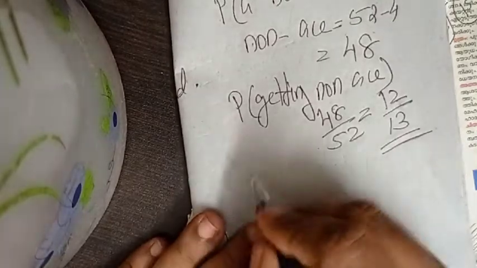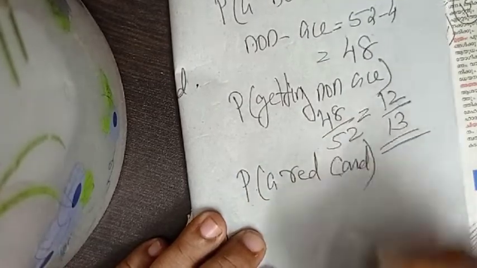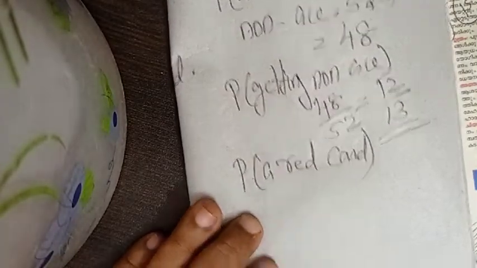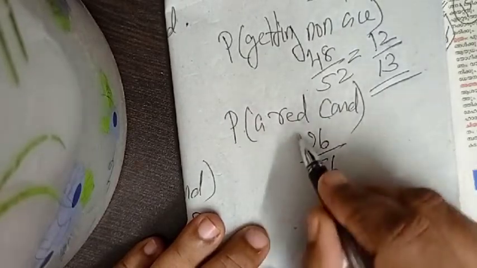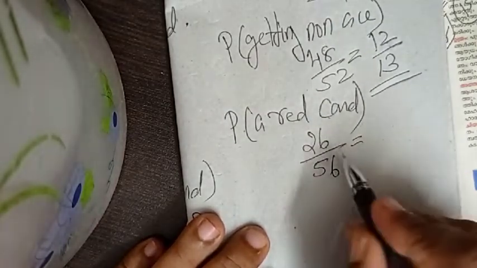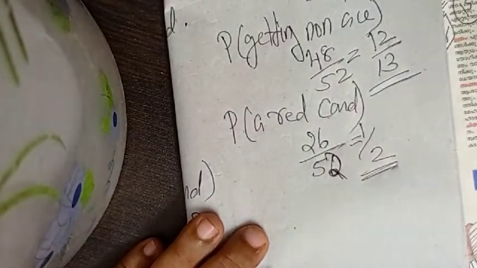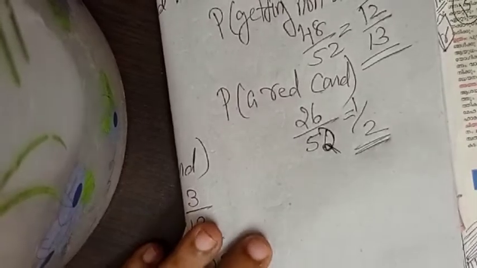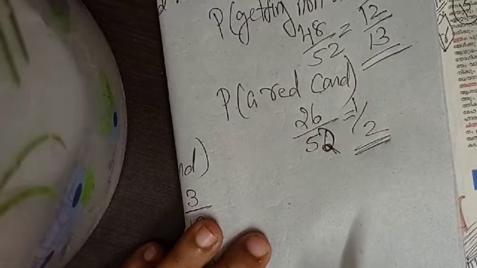Next, a red card. Probability of a red card. How many red cards are there? Yes, 26 red cards are there. Therefore, the probability of a red card is 26 by 52. 26 by 52 is 1 by 2. Okay.